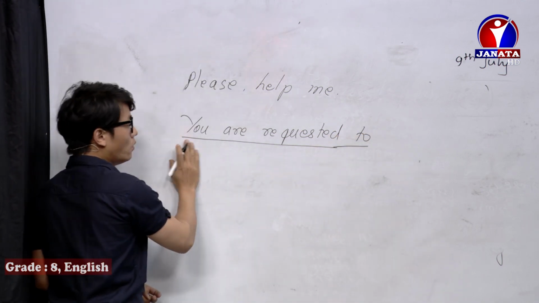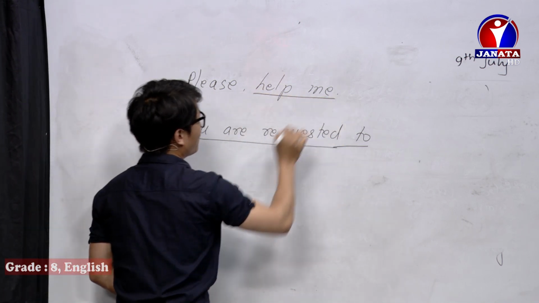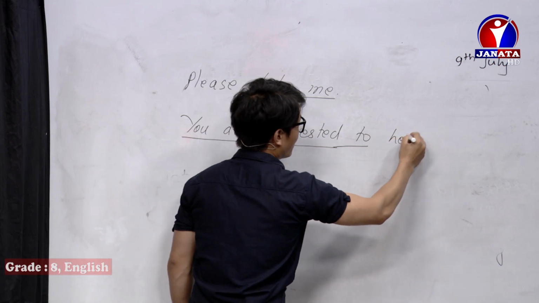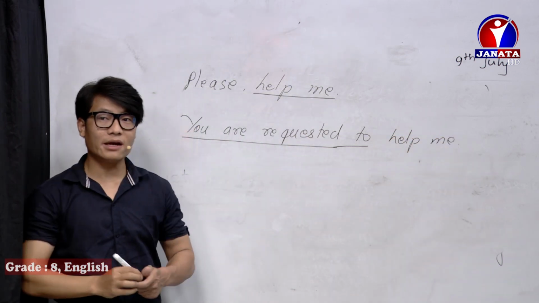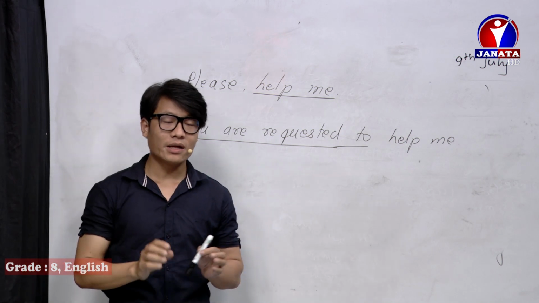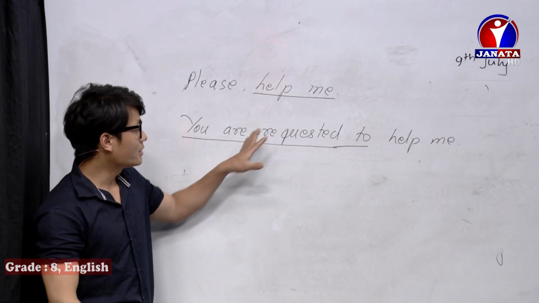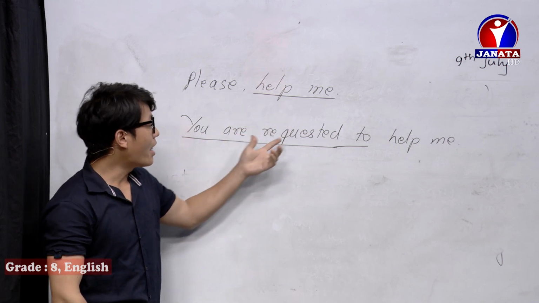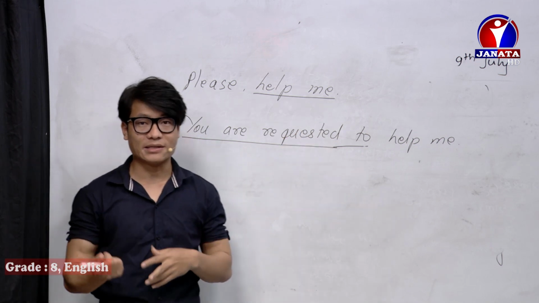You are requested to help me. When there is a please or kindly word, you should write, you are requested to, to change the sentence into passive voice.